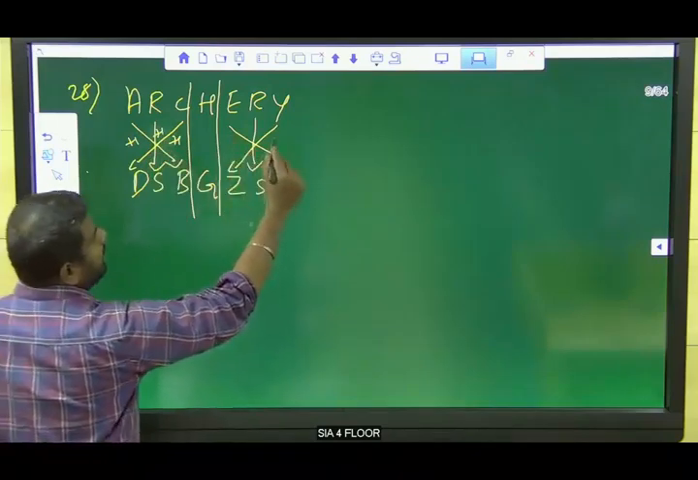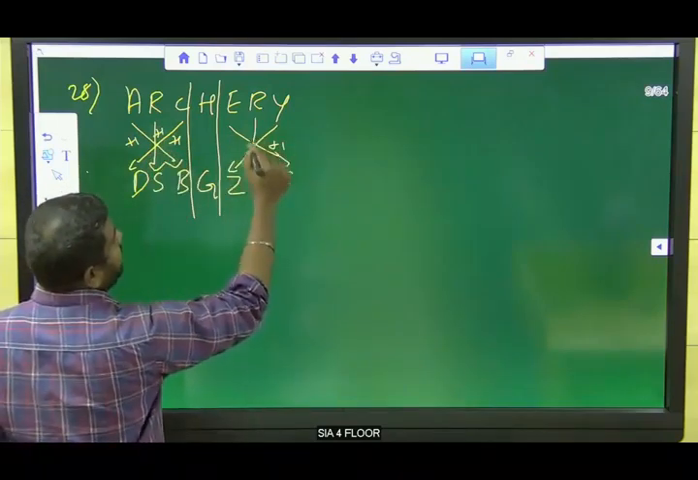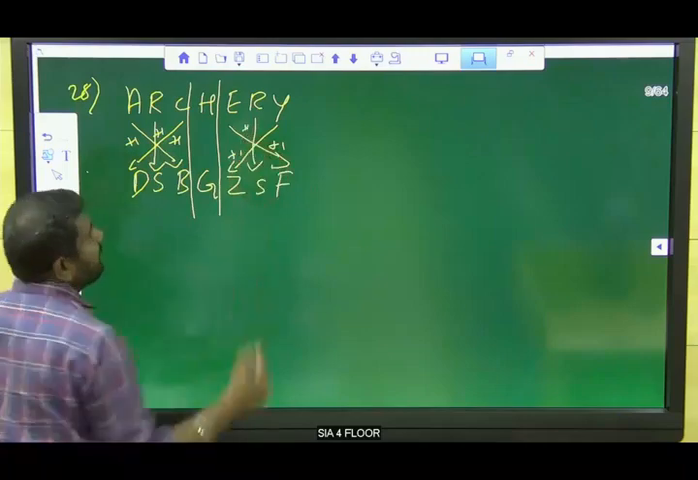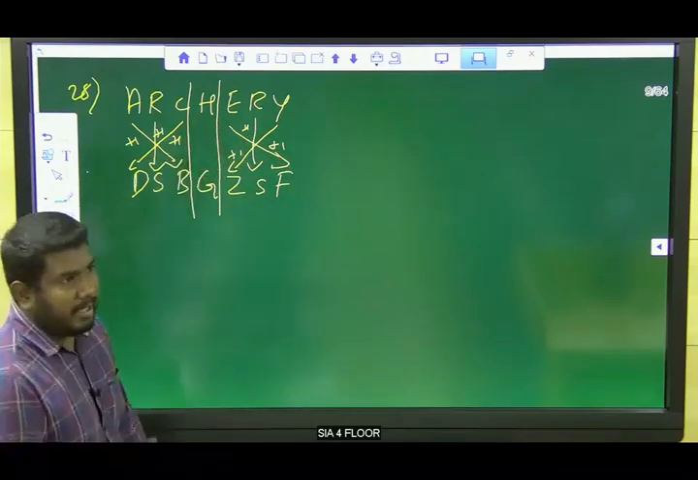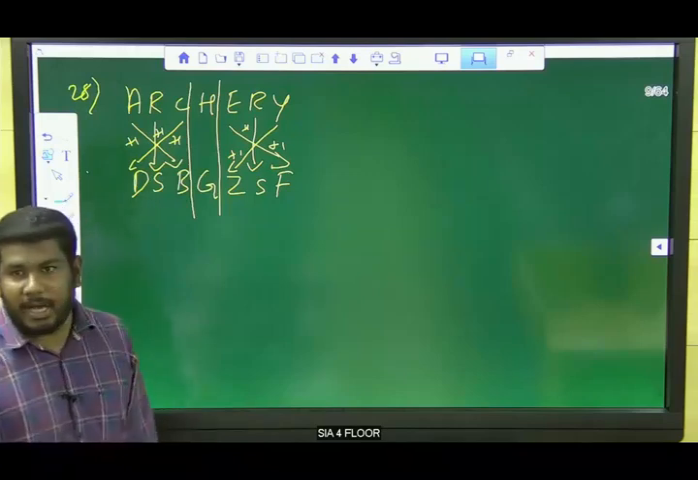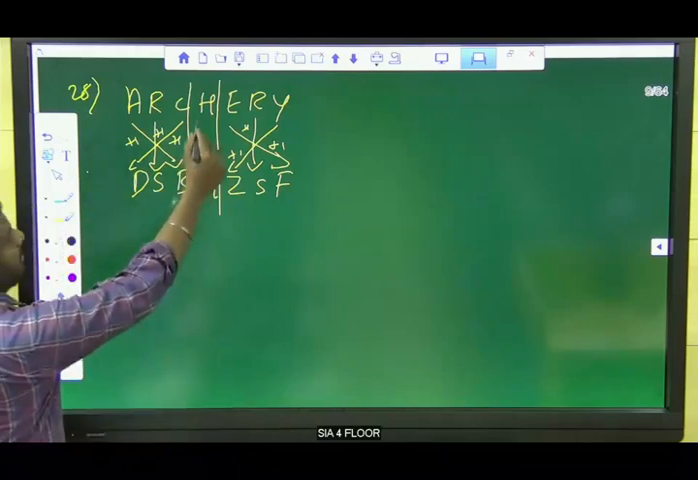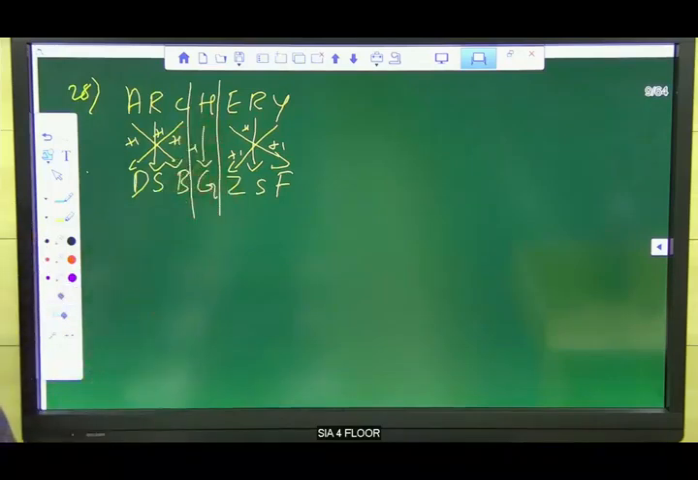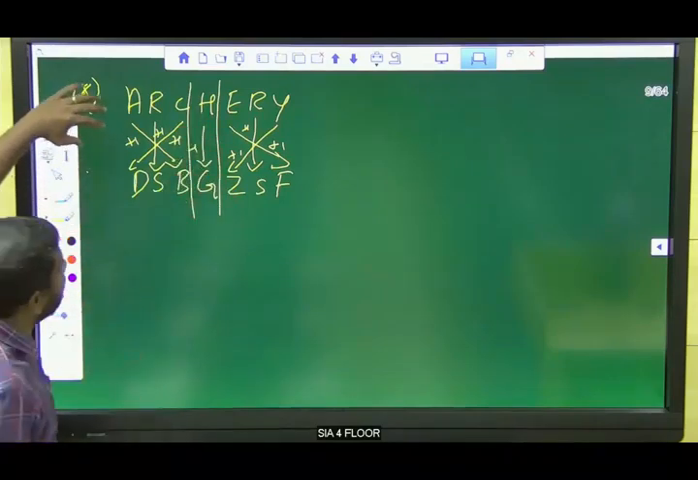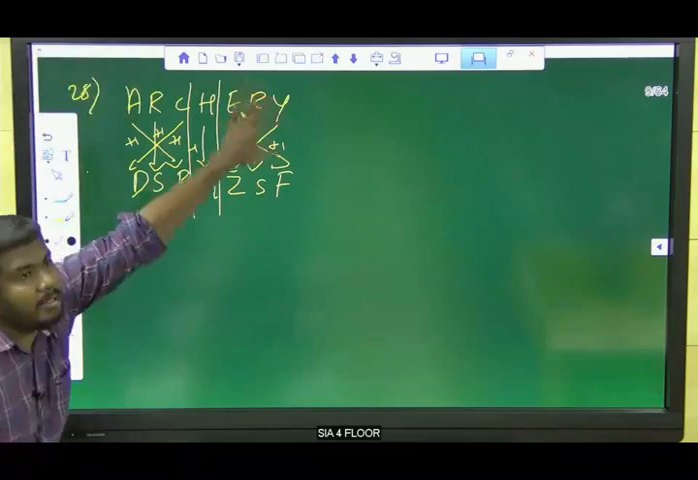Likewise, E's next letter is F, Y's next letter is Z, and R's next letter is S. Okay. So H's next letter is I, right? The next letter of H is I, but here we have G. That means G is the previous letter of H, right? Okay, listen guys, always look at all the letters.